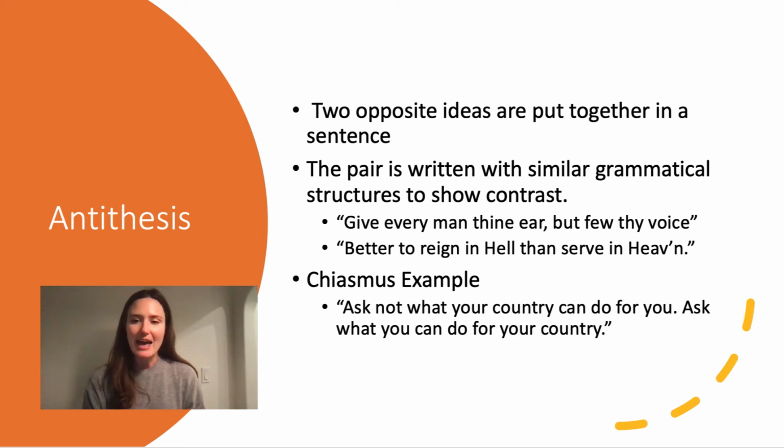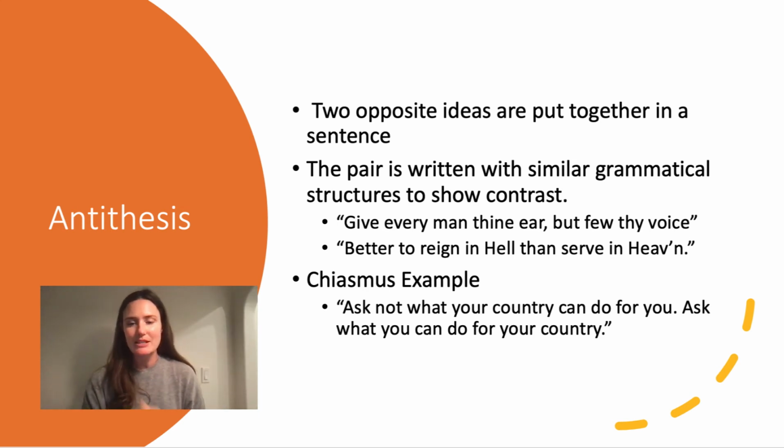Better to reign in hell than to serve in heaven. So both of those sentences use the same grammatical structure, but there is some sort of twist. And in fact, the ideas are opposite, or they show some sort of contrast. There's something very similar to this called chiasmus, which often gets put in the same category. It's a little bit different though.